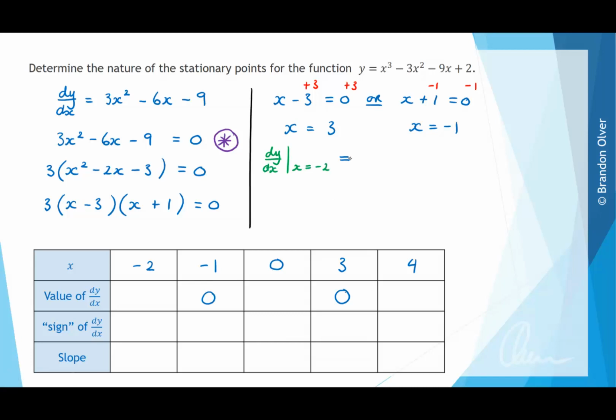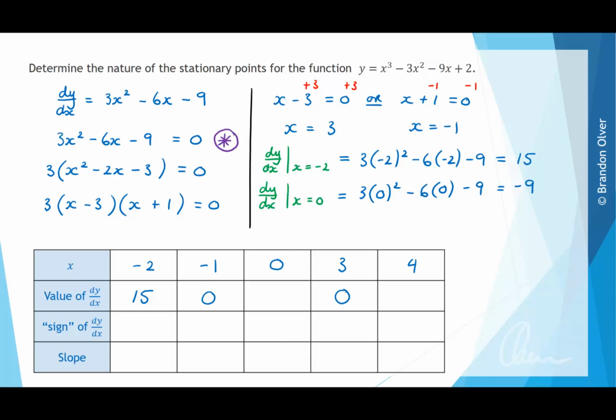And if x is equal to minus 2, our derivative is 3 times minus 2 squared minus 6 times minus 2 minus 9. And if you go through and you evaluate that, you find that that is equal to positive 15. So the value of dy dx here is 15. Next we evaluate dy dx, the derivative, when x is equal to 0. And that will give us 3 times 0 squared minus 6 times 0 minus 9. And when you evaluate that, that is equal to minus 9. So we put that down here in our table.